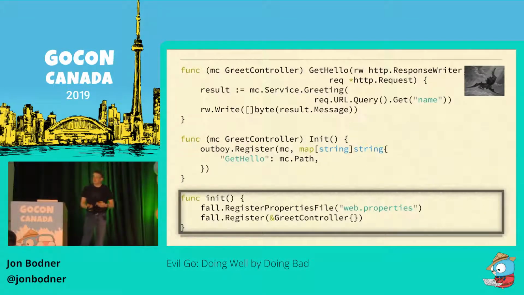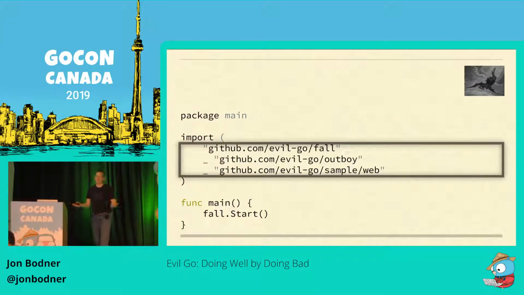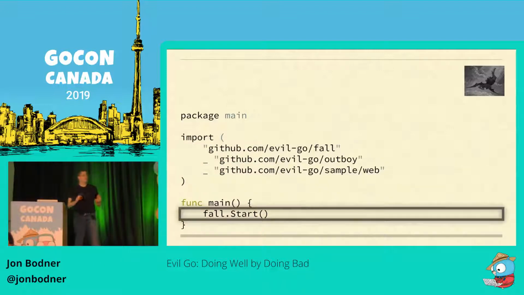Only thing left to show is how you kick off your program. And so in main, we've got a couple of blank imports to register outboy in our web tier, and then we call fall.start, and that kicks off the whole application. And there we go, a complete program built using all of our evil tools. So this is terrible. We did not plan this at all, by the way.